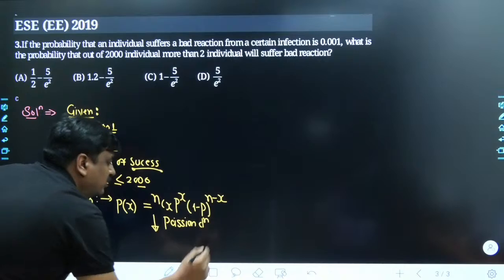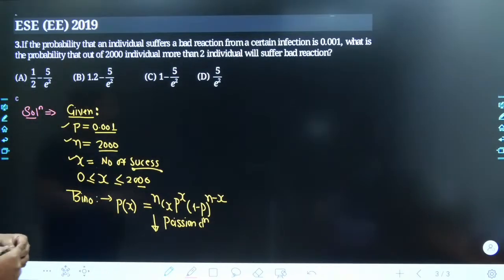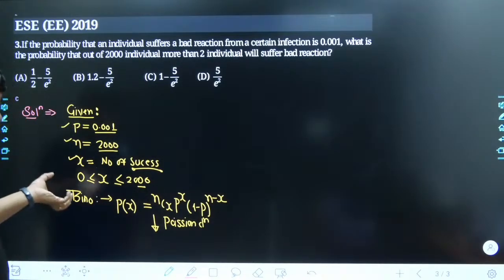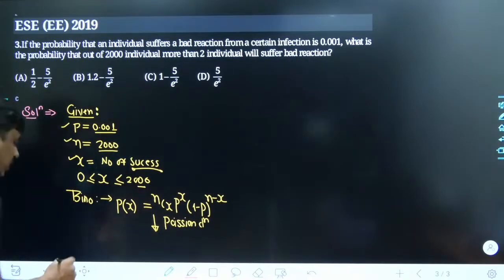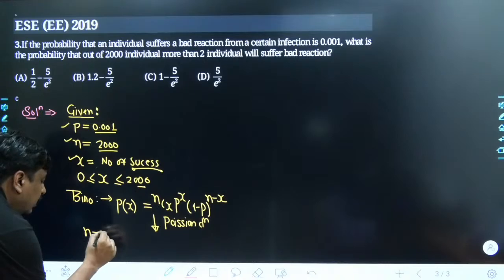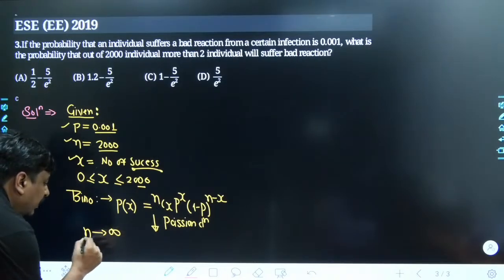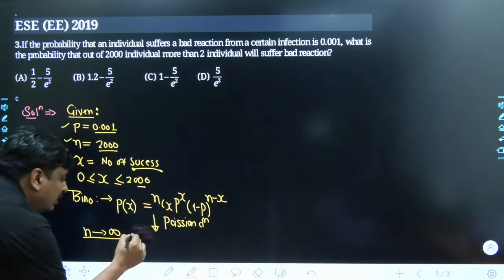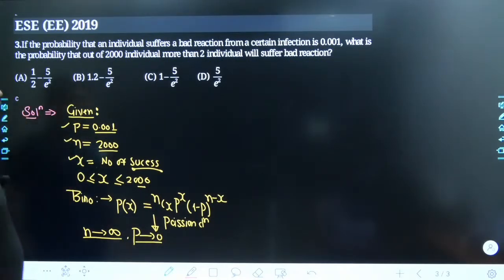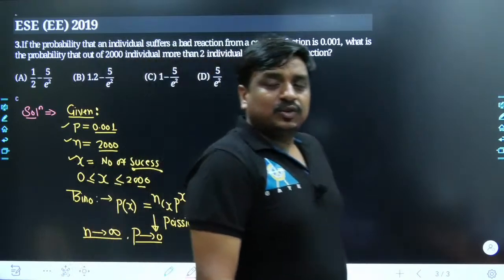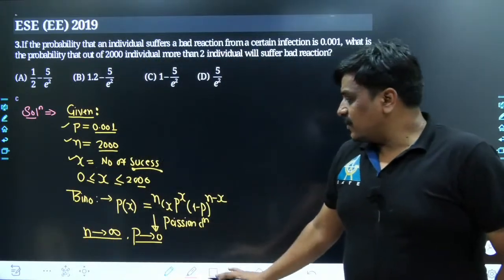Keep in mind the Poisson distribution is the limiting case of the binomial distribution. The values from the binomial distribution and the Poisson distribution would be almost the same when the number of trials is infinitely large, and similarly the success probability in each individual trial is almost tending towards 0. Could you understand what I am saying?